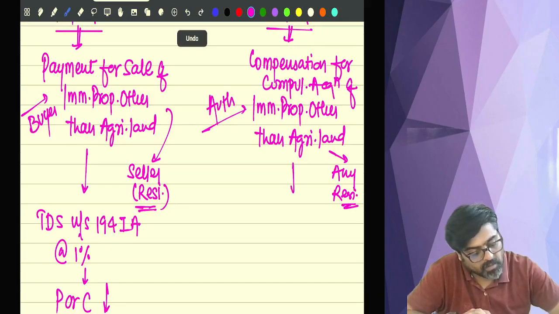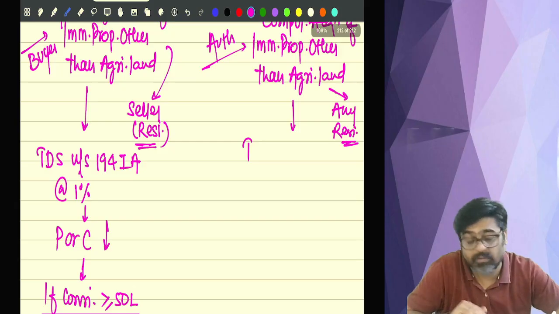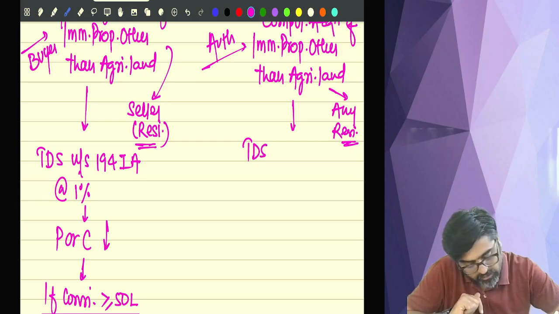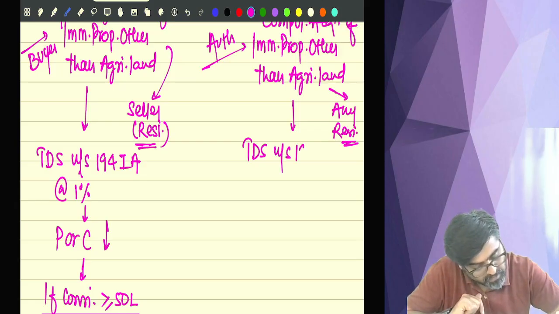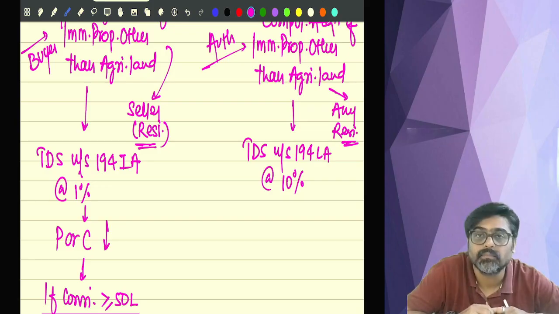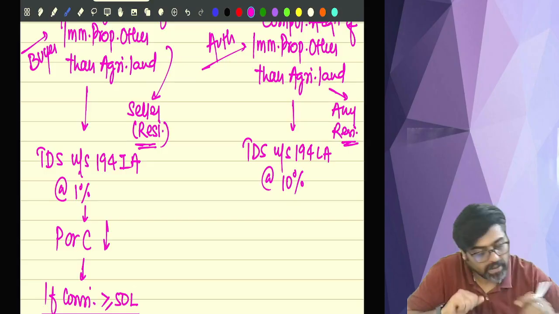So, if the authorities have compulsorily acquired your immobile property, and for that compulsory acquisition, they are paying you compensation. So, whenever that compensation is paid or credited, whichever happens, at that time, the TDS will be deducted under section 194 LA and the rate of TDS will be 10%.